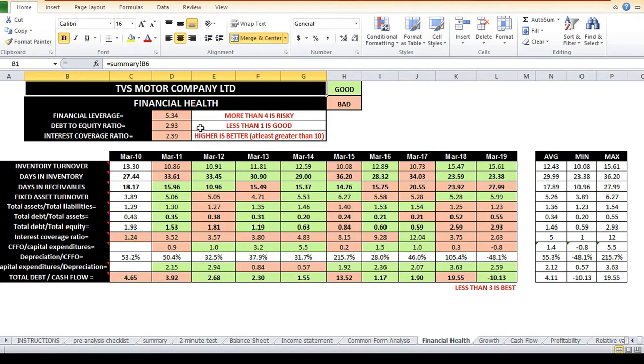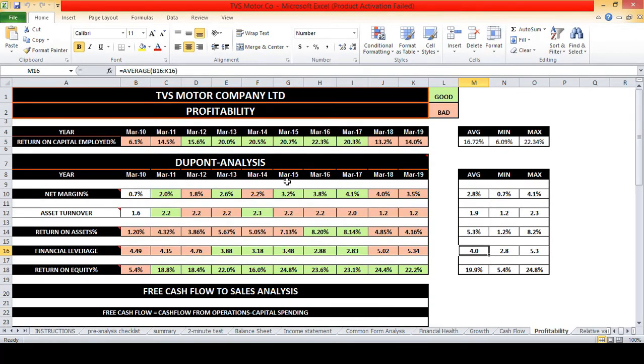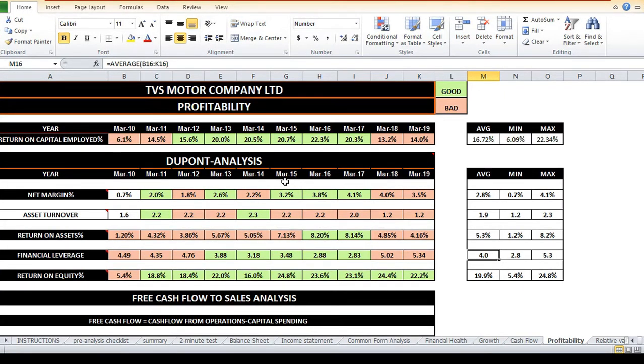So this company's financial health is in poor shape. Hence, investing in such companies is very risky. DuPont analysis is very helpful because as you can see, even though Hero, Bajaj and TVS are in the same industry and earning high return on equity, each of these companies is able to generate high returns for different reasons. Hero MotoCorp is able to generate high return on equity with the help of modest margins and modest financial leverage, but its asset turnover is high.